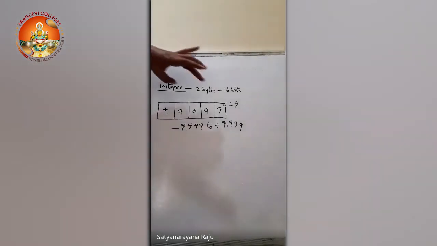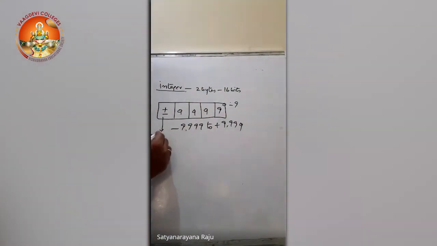Out of these 5 bits, we have taken 1 bit for the representation of sign. So this is called the sign bit or sign cell. And this is in the case of the decimal number system. But we already know that in our computers, every piece of information is represented only in terms of zeros and ones, in binary format.